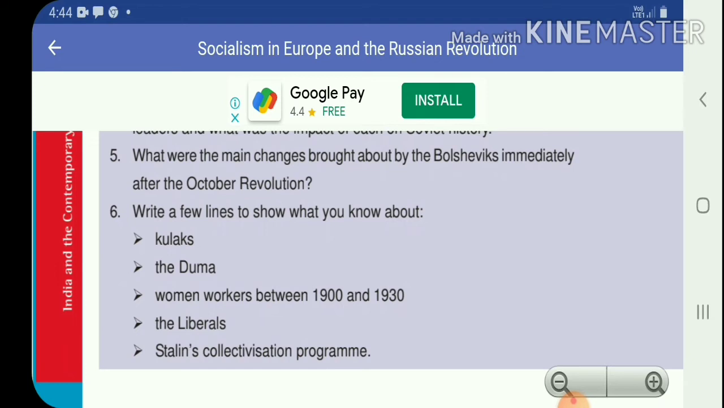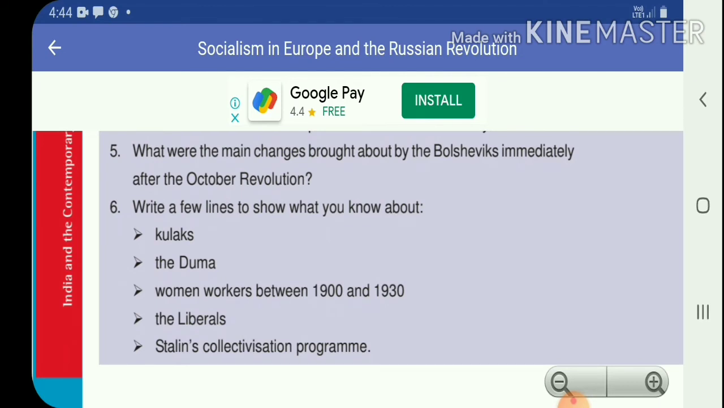Fourth point, all titles of the aristocracy were banned. Fifth point, new uniforms were designed for the army and officials. Sixth point, the Bolshevik party was renamed as the Russian Communist Party. Seventh point, Bolsheviks conducted elections to the Constituent Assembly. However, they failed to attain the majority.